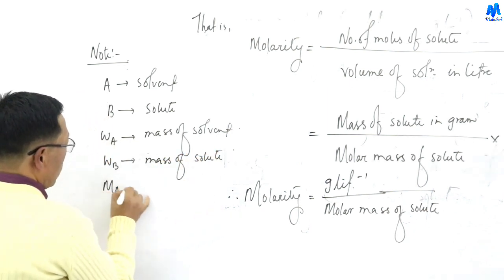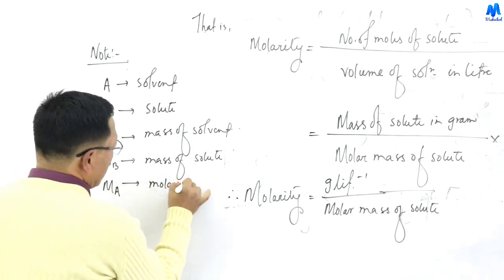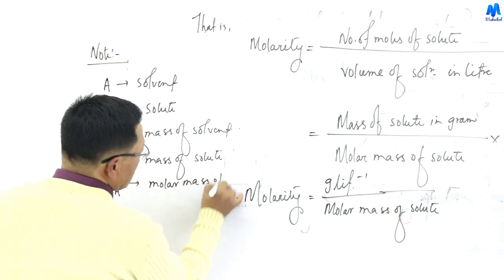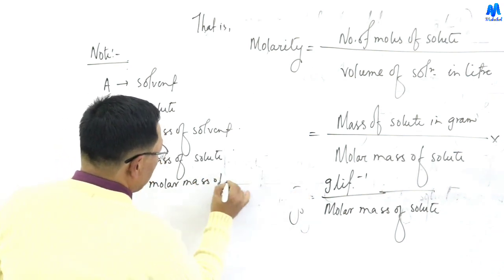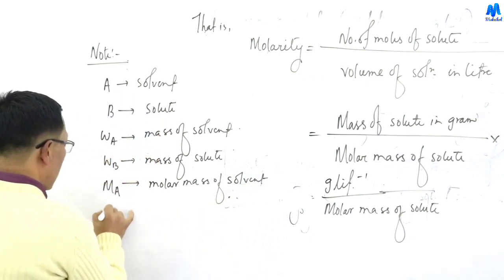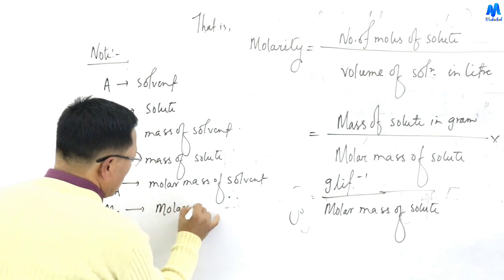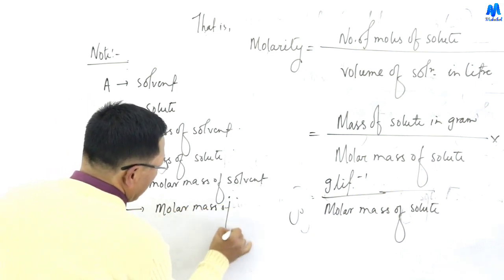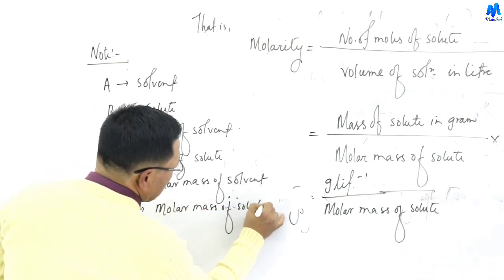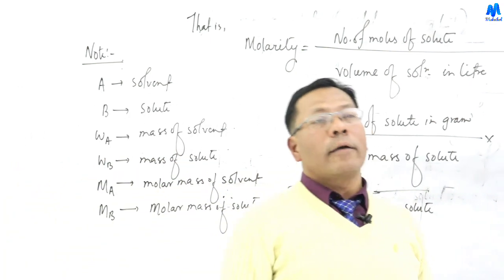MA is the molar mass of solvent and MB is the molar mass of solute.